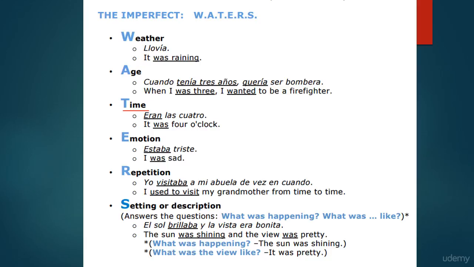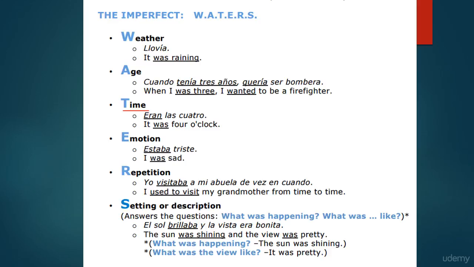Repetition, and this is the one that we saw in those examples earlier on. So this is the yo visitaba a mi abuela de vez en cuando. This was a habitual, recurring activity, so I used to visit my grandmother from time to time, and so we're going to see that verb conjugated in the imperfect. Visitar is an AR verb. It takes that imperfect conjugation, visitaba. And this last one is talking about setting or description. So, for example, the sun was shining, it says there, and the view was pretty. El sol brillaba y la vista era bonita.